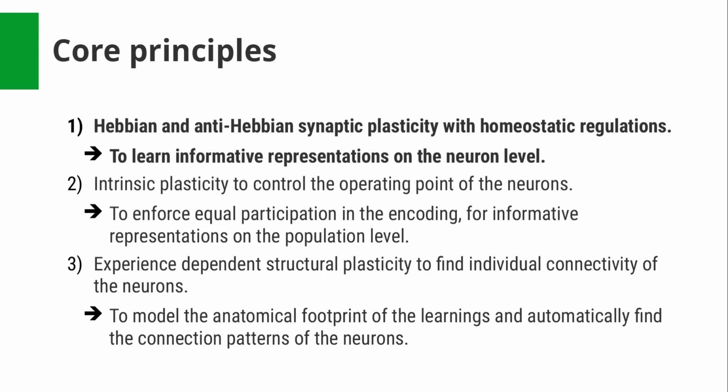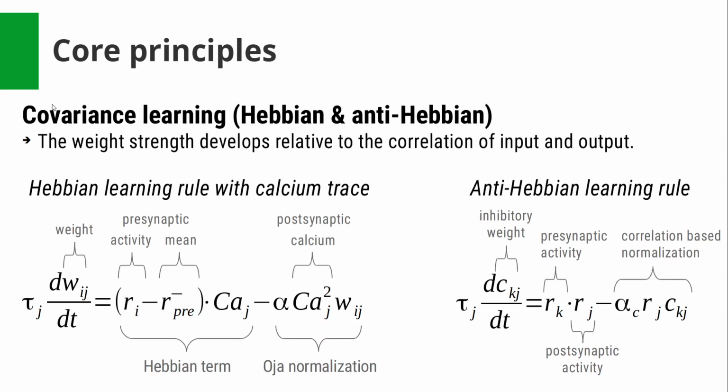Not to mention that this requires a form of synaptic homeostasis to bound the weight increase. We use plasticity formulations where the weight strength develop relative to the correlation of the pre- and postsynaptic activity. These rules have been demonstrated in earlier work to learn proper V1 simple and complex cell receptive fields.